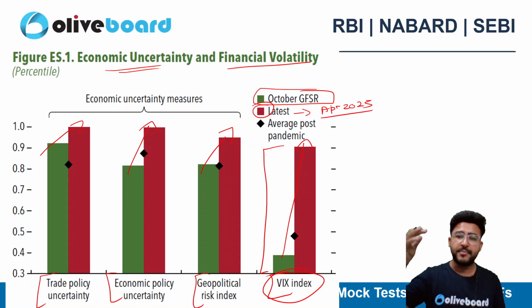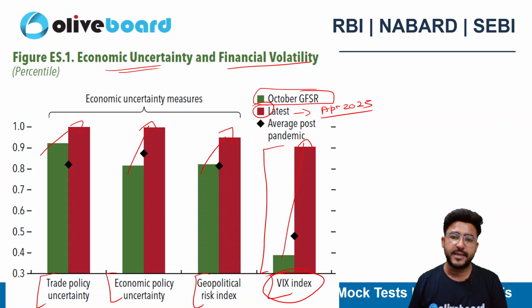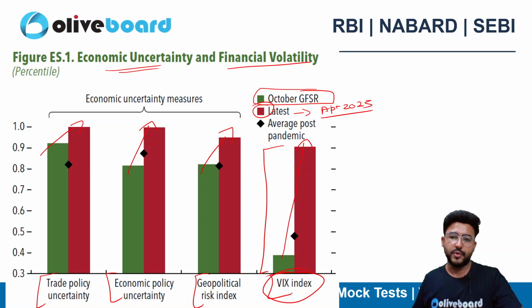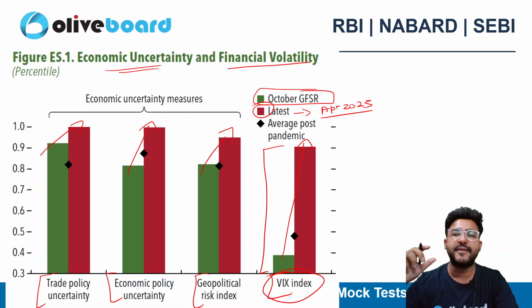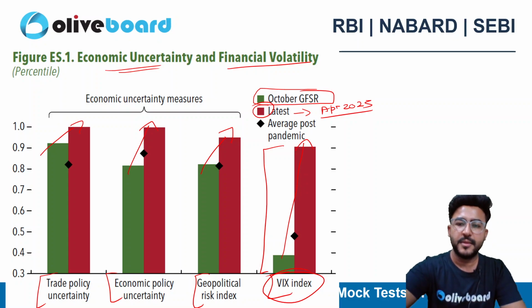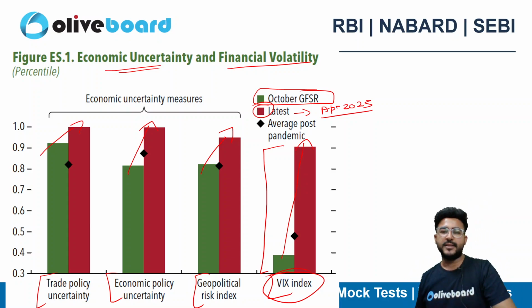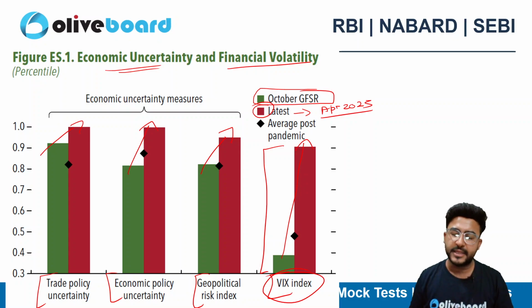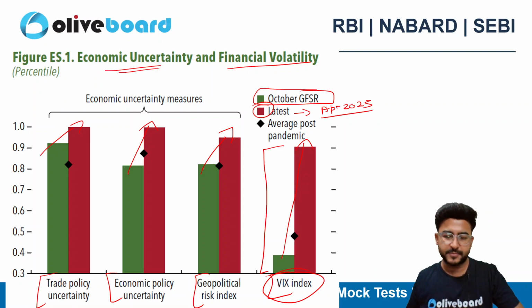If there is a high amount of financial volatility, then the VIX will be quite high, and as per the latest report, the VIX is very high. In India we also have the India VIX, a parameter for estimating risk, showing the current scenario of volatility in the market. So this is the global VIX basically.